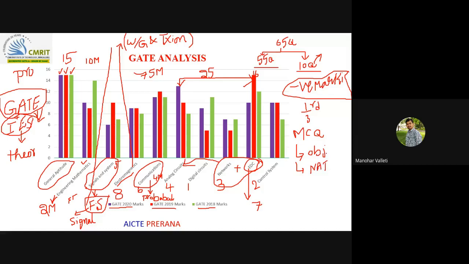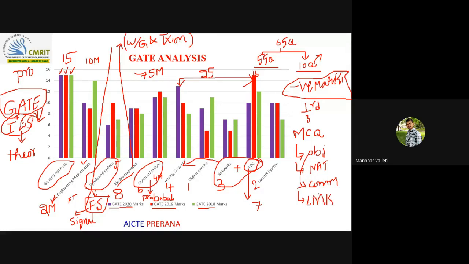And in the objective type also there is a possibility of common data questions and linked questions. Common data questions means a particular data will be given, and on that data 1 or 2 questions will be asked. And linked question means 2 questions will be given on a particular concept.